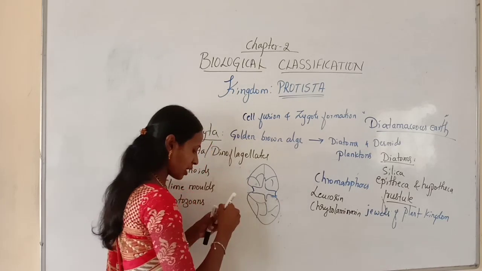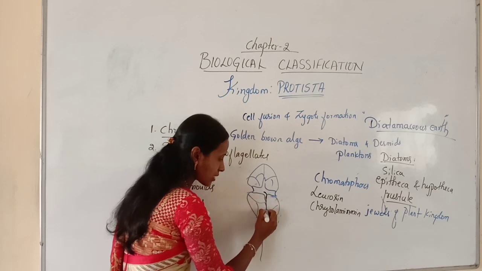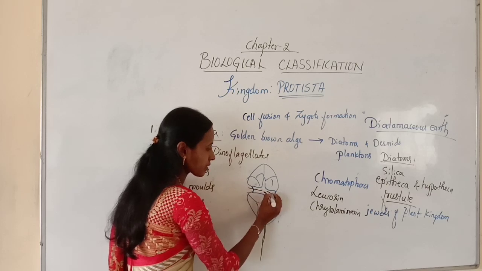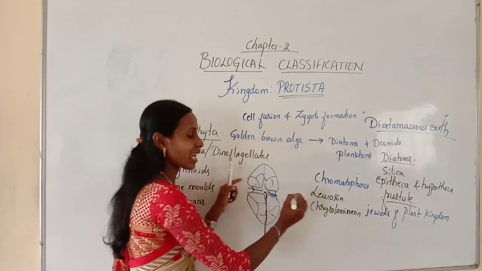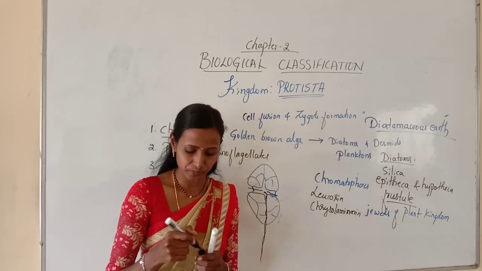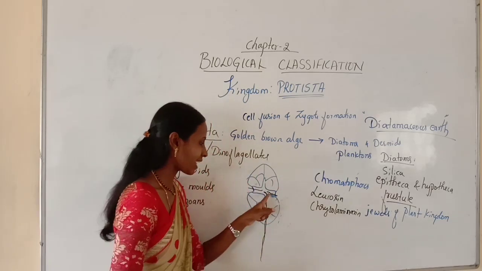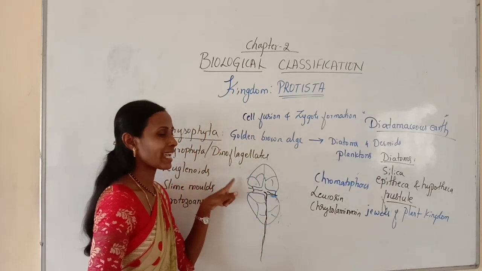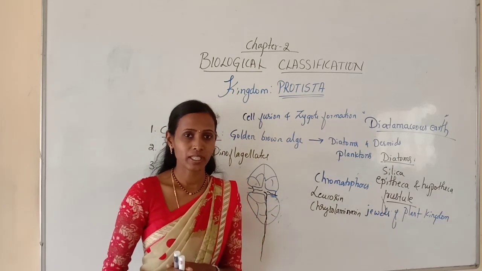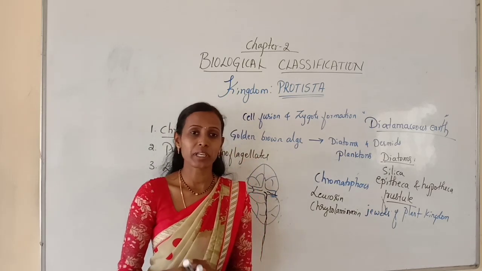Here, one flagellum lies longitudinally like this. This is one flagellum which lies longitudinally and the other one transversely. The other flagellum lies transversely along the furrow between the cellulosic plates. Try to remember, here they have two flagella, one lies longitudinally and the other lies transversely along the furrow between the cellulosic plates. And in this group, some organisms even emit light.